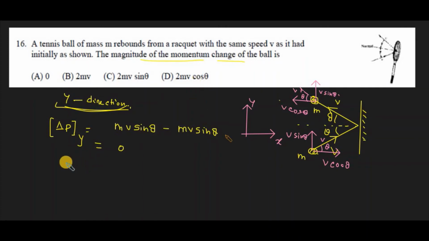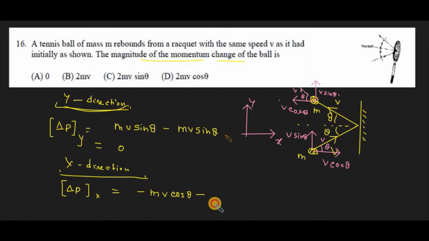Now we find how much the momentum changes along the x direction. After the collision, the ball is moving towards the negative x-axis, so the momentum is negative m v cosine theta. Before the collision, it was moving in the positive x-axis with v cos theta, but we take the difference here.